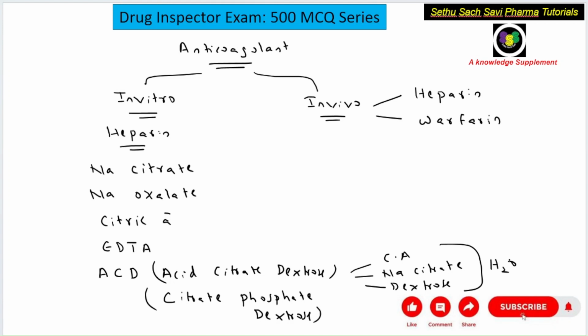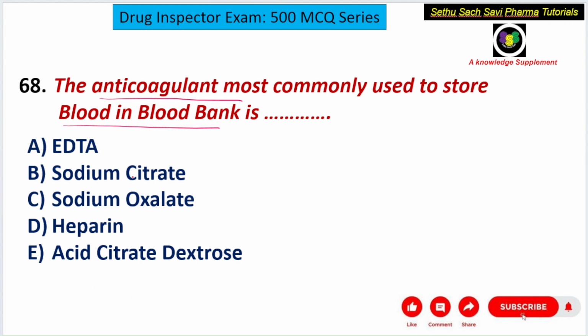For storing blood in blood banks, the most preferred in vitro anticoagulant is ACD, acid citrate dextrose. They basically decrease the calcium level so that the blood can be stored for a long time. So although EDTA, sodium citrate, sodium oxalate, and heparin are in vitro anticoagulants, the most preferred anticoagulant in the blood bank is acid citrate dextrose. So the correct answer is E choice.